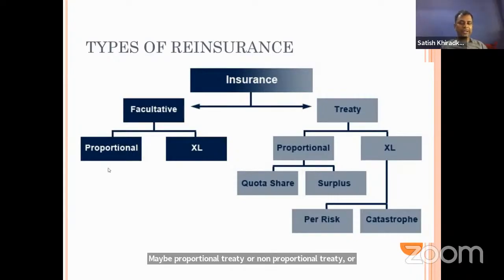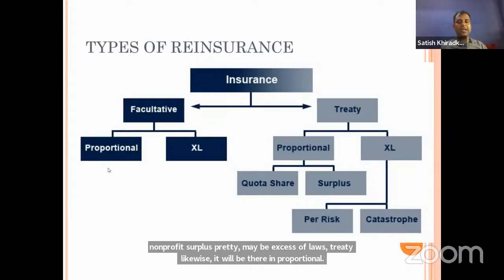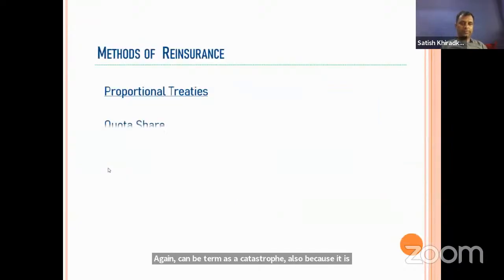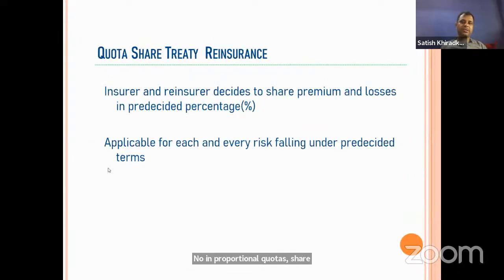In proportional, again, there are two types: quota share and surplus. In excess of loss, there can be per risk or per event. Per event can also be termed catastrophe, because more than one risk is involved. Now, in proportional, quota share and surplus are there. We are first discussing quota share.